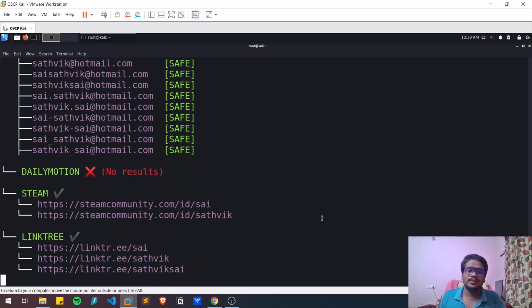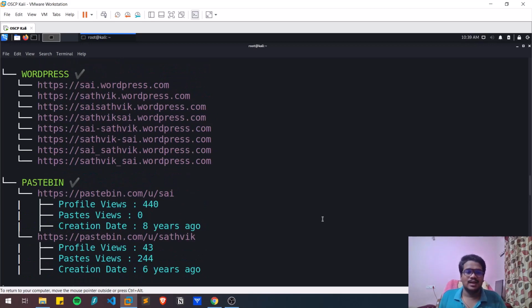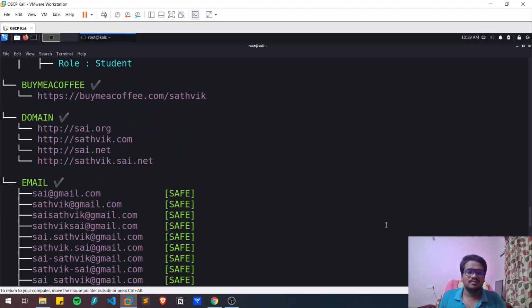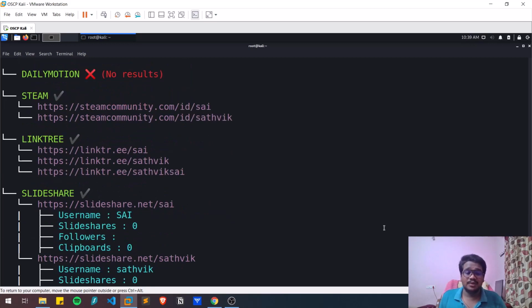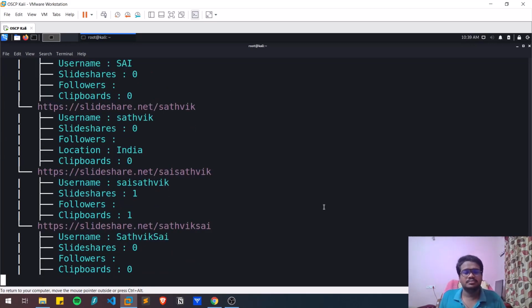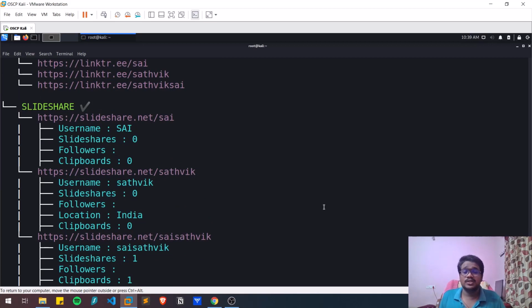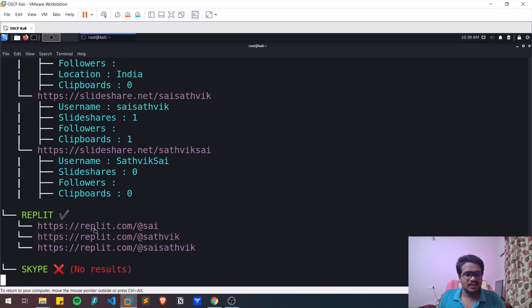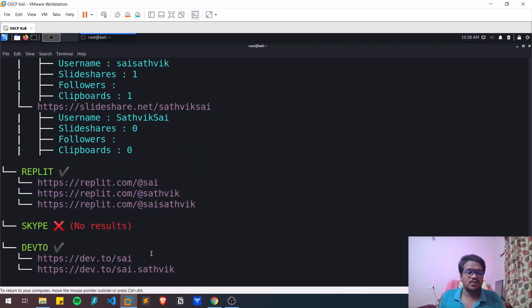It is going to take some time as usual, but yep, you can add this particular tool into your OSINT process. While you are looking for any person, you can even try to find missing people with the help of this. So yep, you can see it found something from Repl.it. You can check them out, but most of them are not mine.